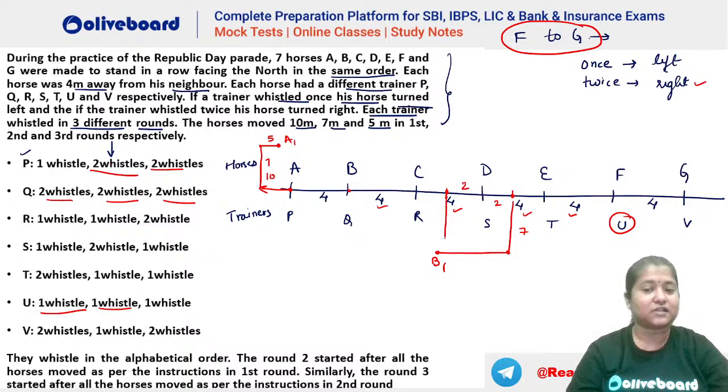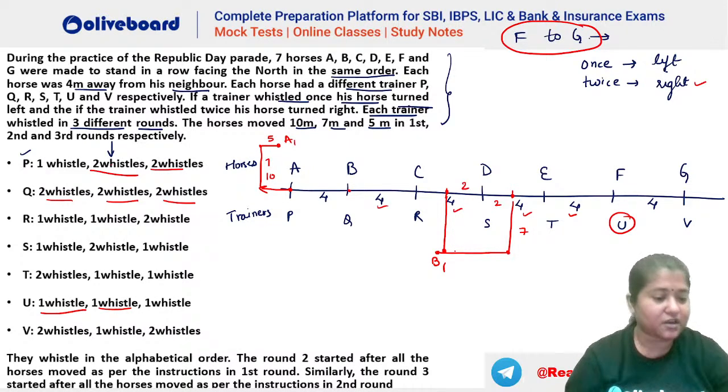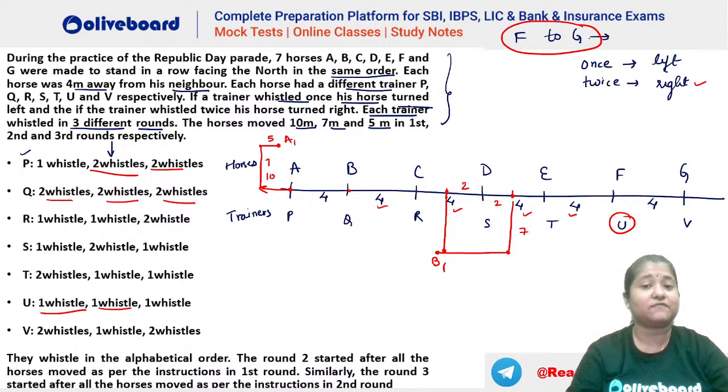So 7 meters was like this. So you can see this is your 7 meters. He has reached this position. Okay. Ma'am, why did you write B1 between D and E? Because it has to be how much? It has to be finally 5 meters, right? 5 meters means what? You can see he reached at this position. He was here. This was 2 meters. So he has to go 3 meters more, right? So 3 meters will be something like this.